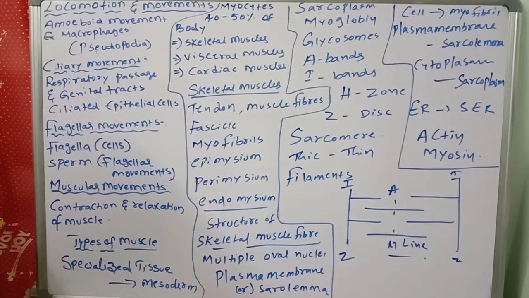Myoglobin has an affinity towards oxygen and serves as the reservoir of oxygen. What is the function of myoglobin? It binds the oxygen and stores the oxygen. Next, the glycosomes are granules of stored glycogen that provide glucose during the period of muscle fiber activity.